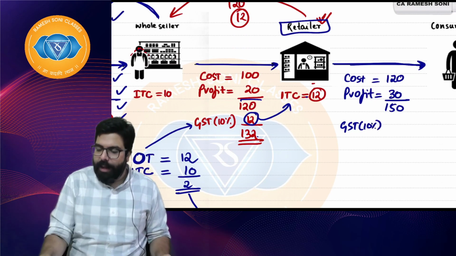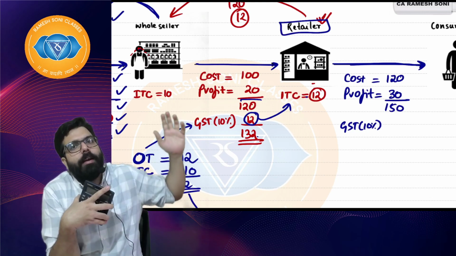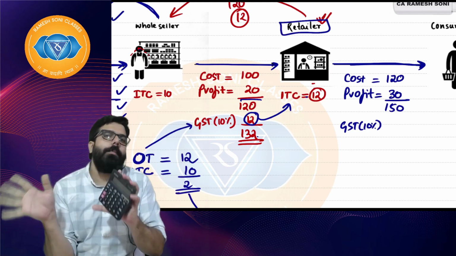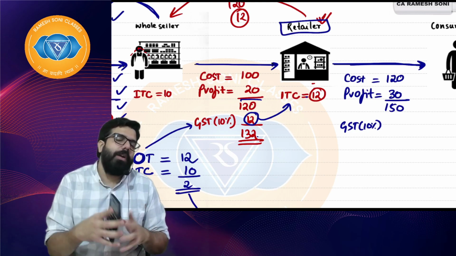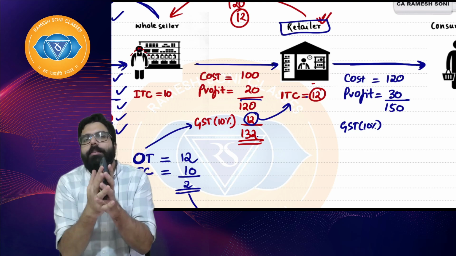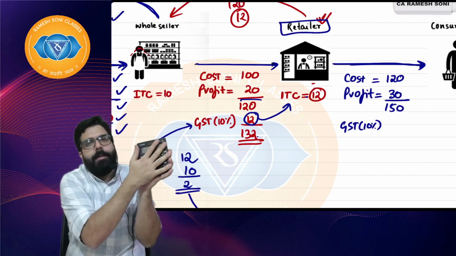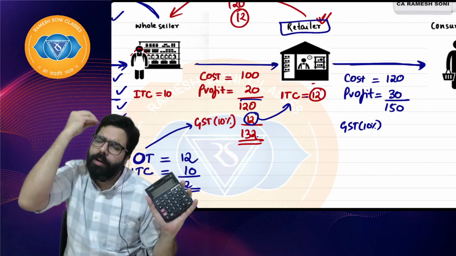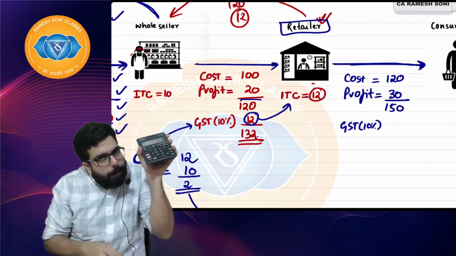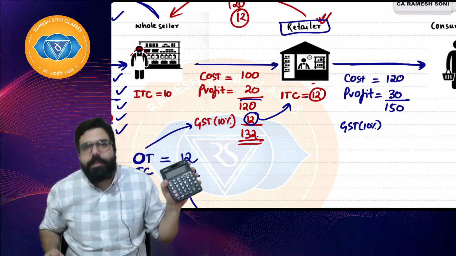Baba, for this calculator, if the government has said 10%, whether I am selling, the wholesaler is selling, or the retailer is selling, whoever is selling, the rate of GST will be the same. Government says, Ramesh, if you are a dealer of calculators, I will be a partner for 10%. Once these goods are consumed by the consumer, whatever price he paid, on that I want 10%. You have to understand this simple concept. Whatever price is ultimately paid by the consumer, on that I want 10%.